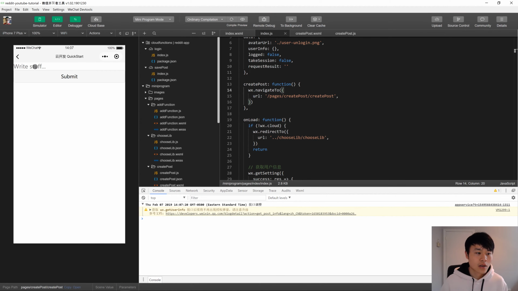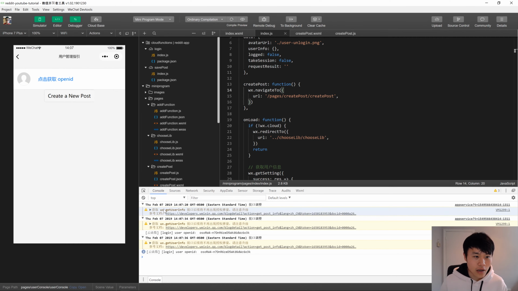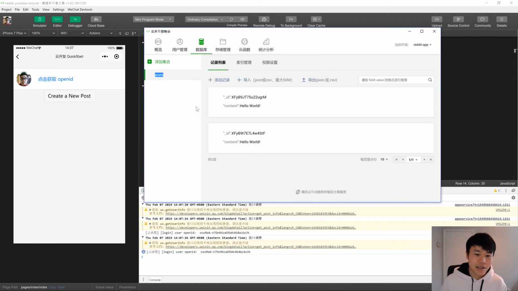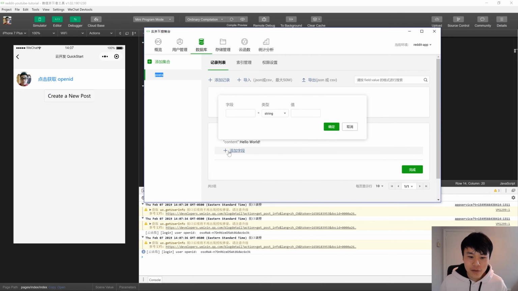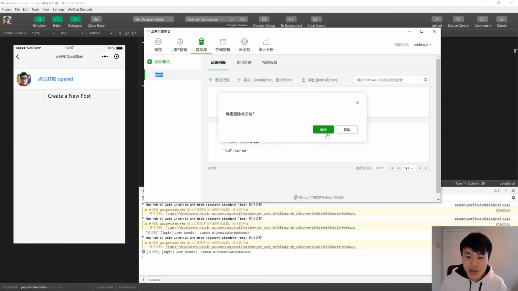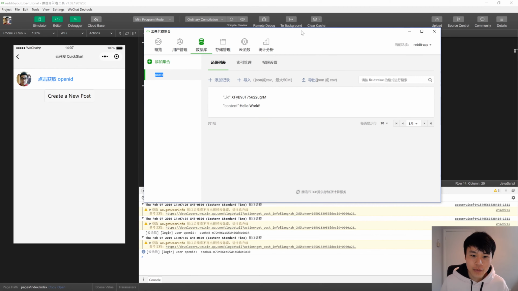Create a new post. Hello world. Oh, okay. I got overexcited there. I didn't need to double tap. Let's delete this. Actually, this is very convenient because now I can show you how to delete stuff. You can even edit stuff. So let's say blah blah, like this, and then double click to refresh. Oh yeah, there you go. It sometimes refreshes itself too. So now trash this. Okay, so now we have this saved in our database.